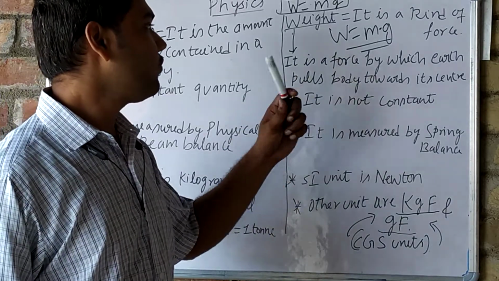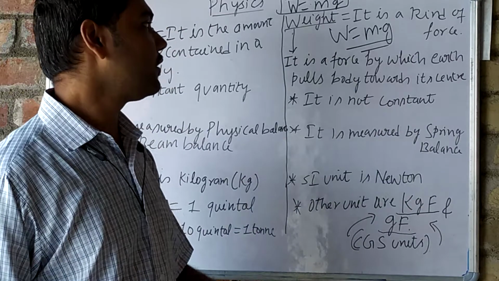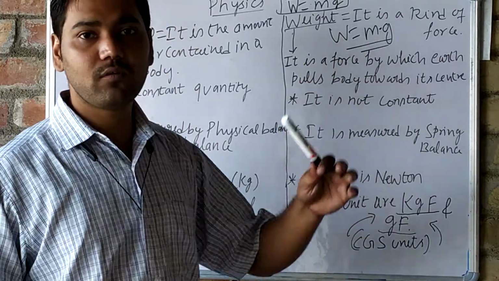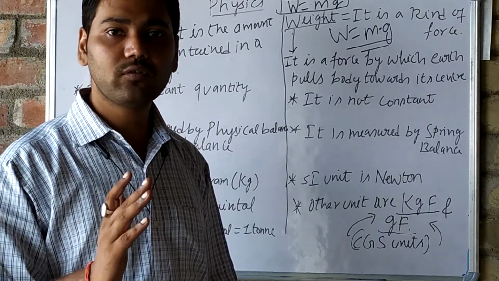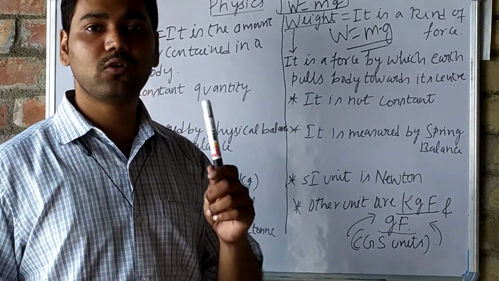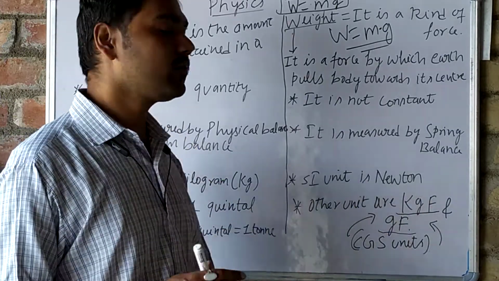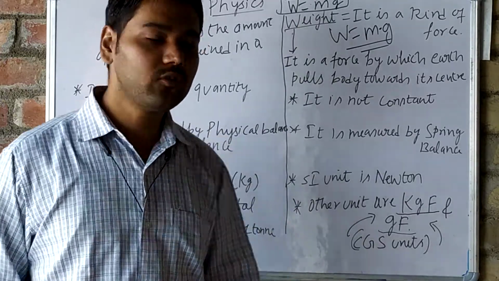Now, the definition: weight is a force by which the earth pulls a body towards its center, and it is a kind of force. So weight is a variable quantity. It keeps on changing. W equals m into g. Because of the change of gravity, it keeps on changing. Its SI unit is Newton. It is measured by spring balance.